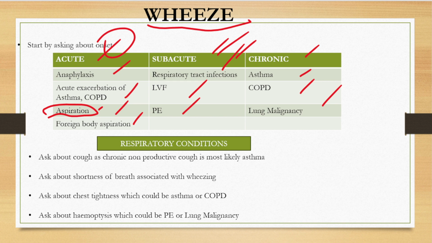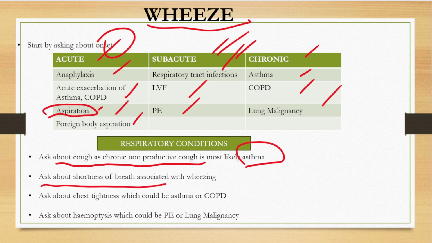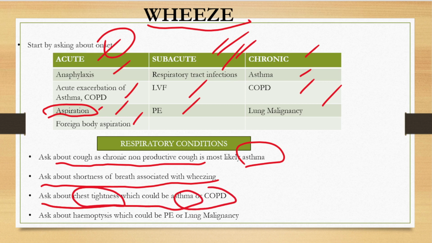Then we will ask about respiratory conditions which can cause wheeze. If the patient is having cough along with wheeze and it is a chronic non-productive cough, it is likely asthma. We will ask about shortness of breath with the wheeze. We'll establish how much the patient can walk. We'll ask about chest tightness. If the patient is having chest tightness with the wheeze, it could be asthma or COPD. We'll ask about hemoptysis. Wheeze with hemoptysis could be malignancy or pulmonary embolism.